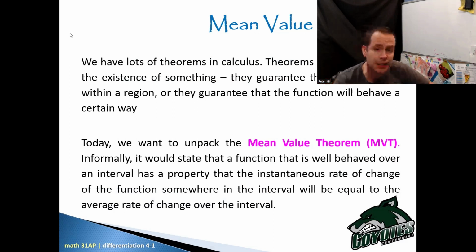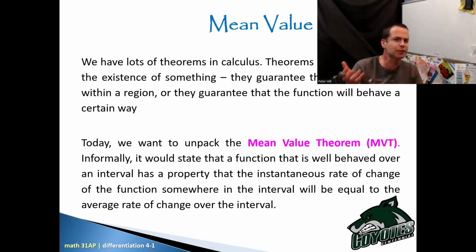So informally, it would state a function that is well-behaved. Well, first of all, well-behaved means it does what we think a function would do, okay? There's not anything exceptionally weird going on. So a well-behaved function over an interval, so like from A to B, has a property that the instantaneous rate of change, we've already talked about finding instantaneous rates of change, right? That's just the slope of the tangent line at a specific point. So did you hear what I just said? The slope of a tangent line at a specific point of the function somewhere in the interval will be equal to the average rate of change over the interval.